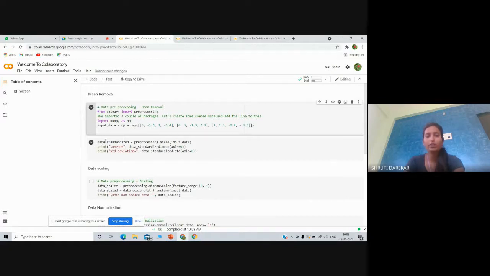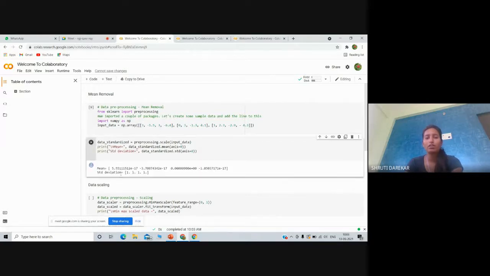For mean removal, I will use preprocessing.scale on the input data. For the output screen, I want to print the mean and standard deviation. Now I will run this code. Observe the following output: the mean is almost zero, and the standard deviation is 1.